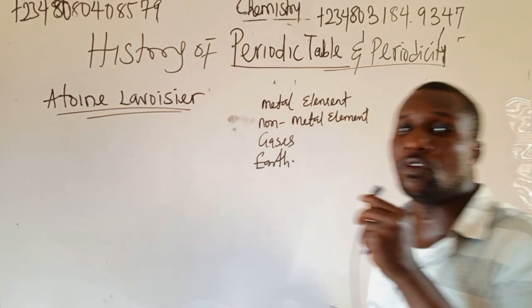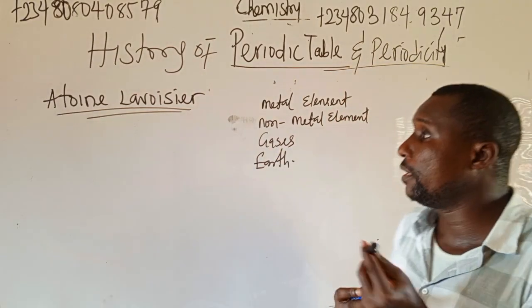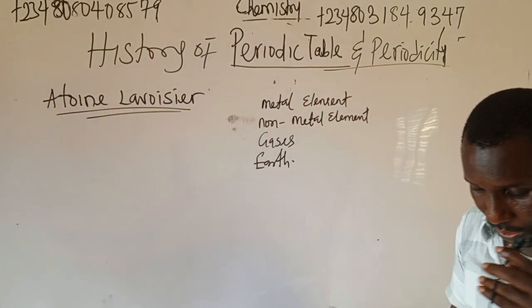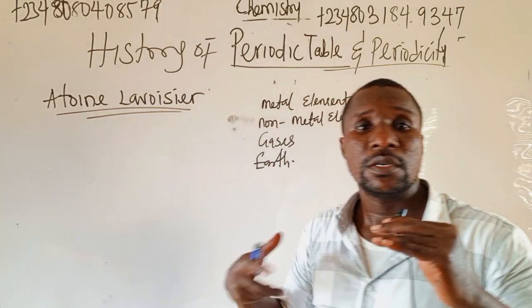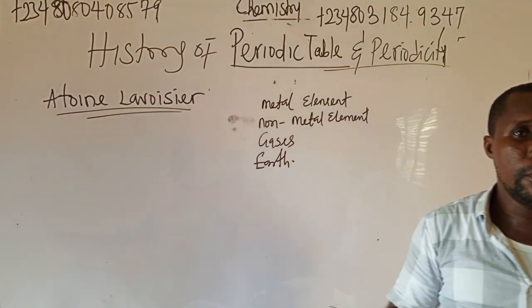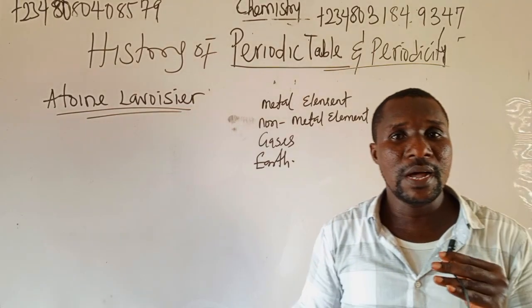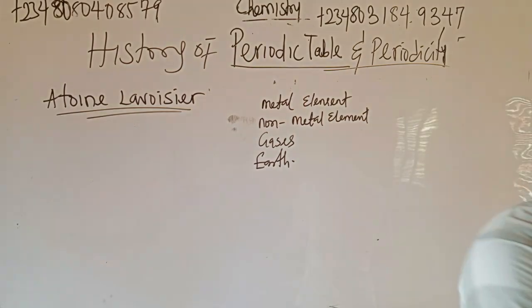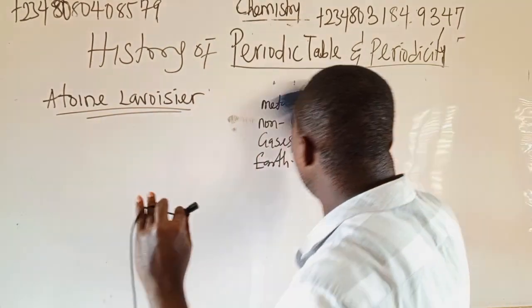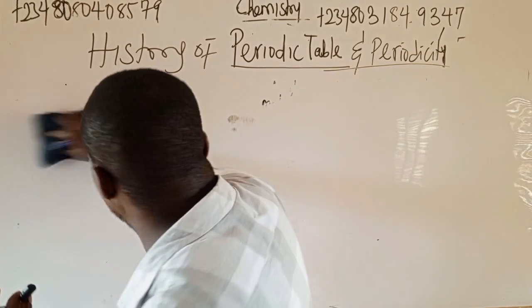That is the contribution of Antoine Lavoisier to the periodic table. He only classified elements into metal elements, non-metal elements, gases, and earth. Let's go to another man that we need to look at, what he did to the periodic table.